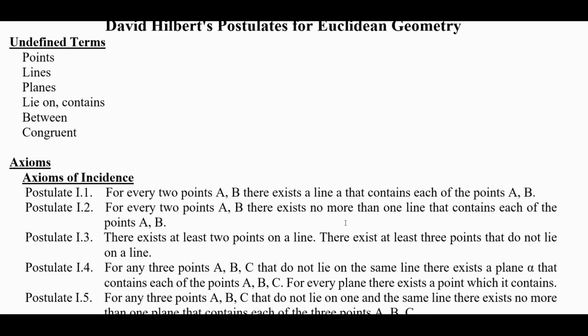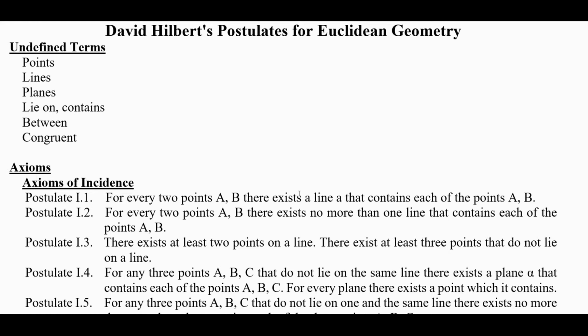And eventually we get to David Hilbert, who was a mathematician from the late 19th and early 20th century, and he was probably considered the greatest mathematician of his time, certainly one of the greatest anyway, and he did lots of things. He worked in lots of different areas of mathematics, but one of them was geometry. And these are the set of postulates that he came up with, and ever since they were put forward in the early part of the 20th century, these have kind of become the standard ones for lots of people's treatments of geometry.